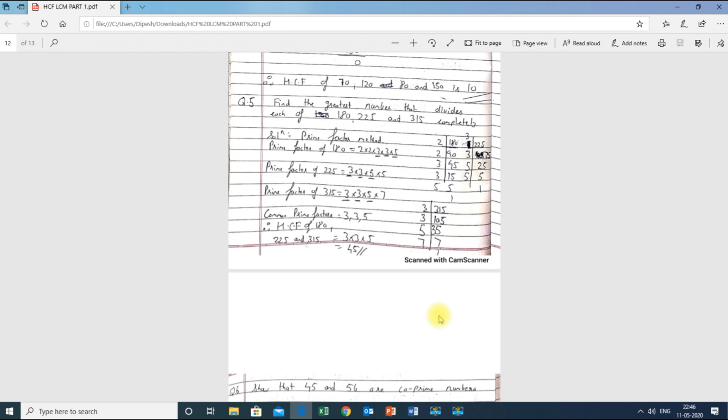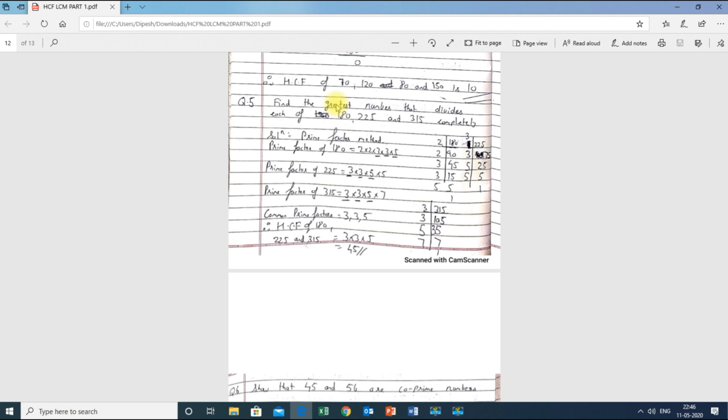Second last sum. Find the greatest number that divides each of 180, 225 and 315 completely. Over here they have given 3 numbers to us, that is 180, 225 and 315, and we have to find the greatest number that divides it completely. So you can see that they are asking us to find the greatest number. Whenever you see the word greatest, always keep one thing in mind, that they are asking us to find the HCF. So here we will find the HCF.